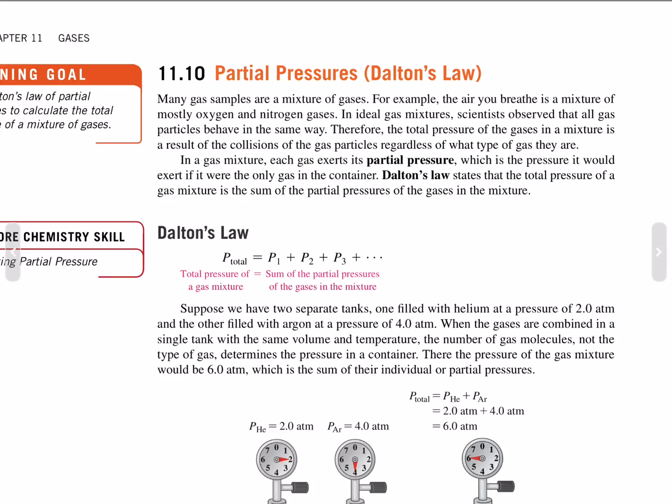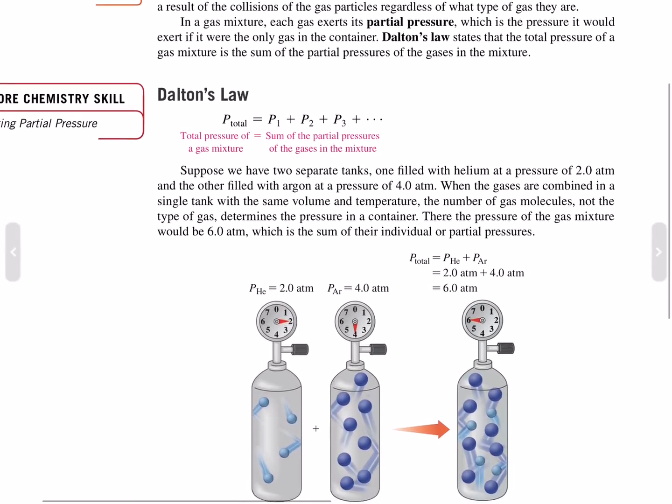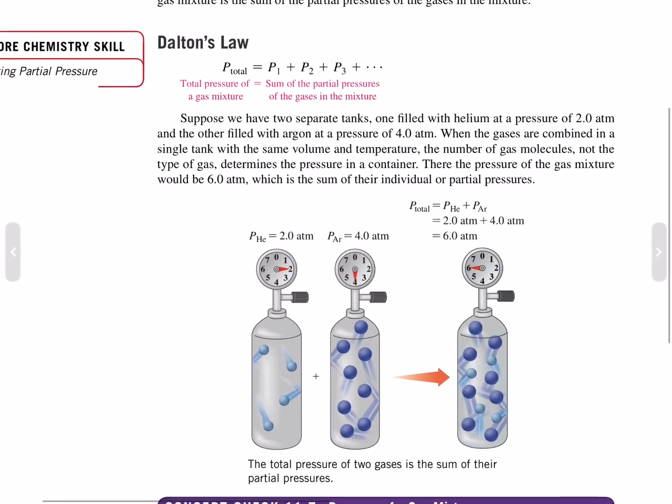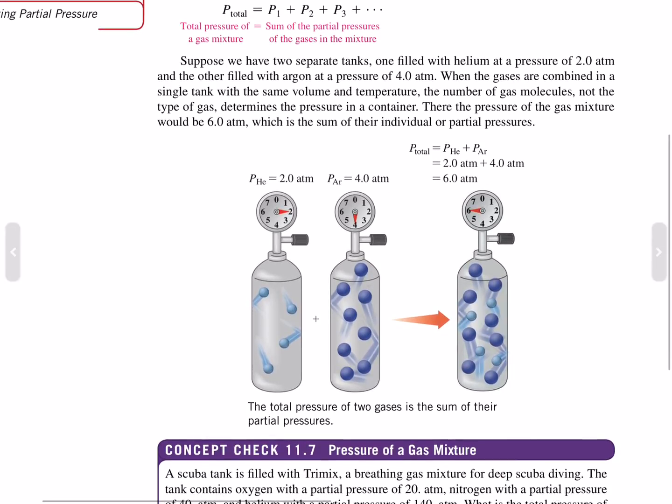Suppose we have two separate tanks, one filled with helium at a pressure of 2 atmospheres and the other filled with argon at a pressure of 4 atmospheres. When the gases are combined in a single tank with the same volume and temperature, the number of gas molecules, not the type of gas, determines the pressure in the container. Therefore, the pressure of the gas mixture would be 6 atmospheres, which is the sum of their individual or partial pressures.